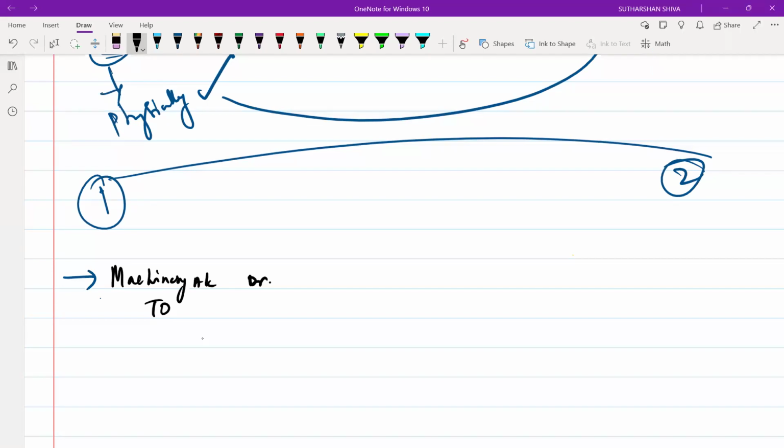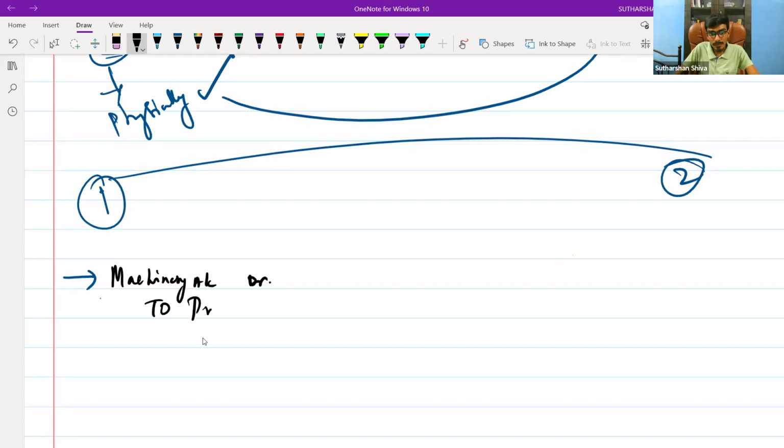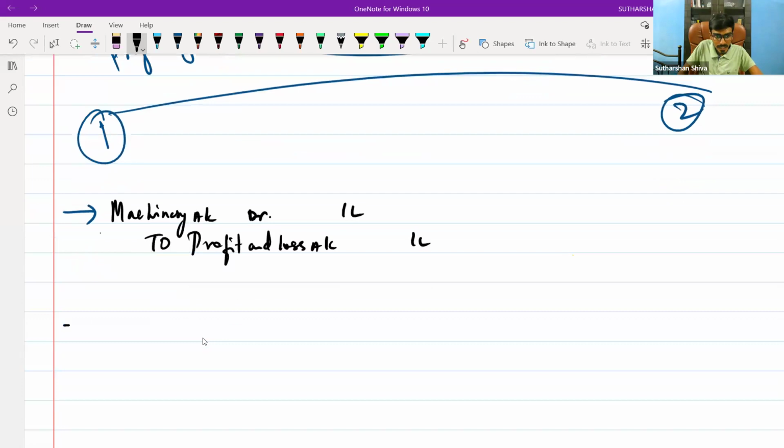Yes, sir. It means whatever amount I am recording over there goes to the profit and loss account. Whatever value I record, it is machinery to P&L, because it is a profit. Is it fine? Now machinery is recorded in your second step.